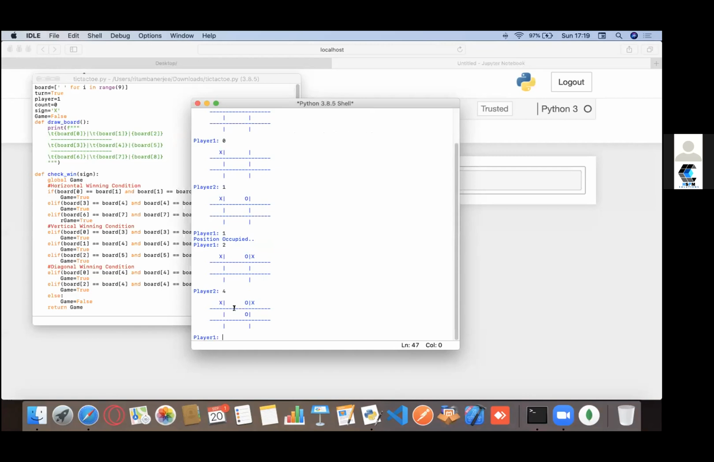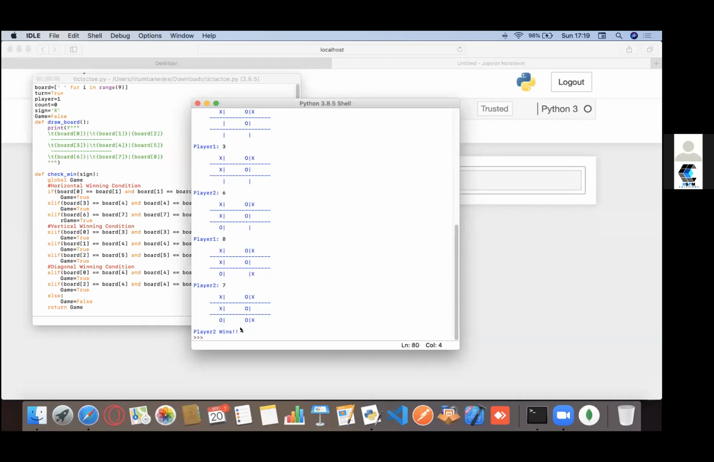So let's say 4. Player one is, let's say, stupid enough to do something like this. Now when he enters, you see it's 0 0 0 right here. So it says player 2 wins.